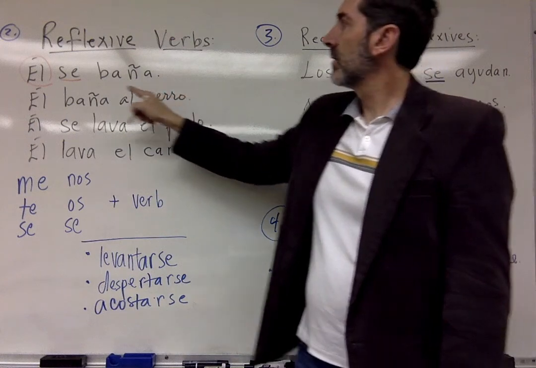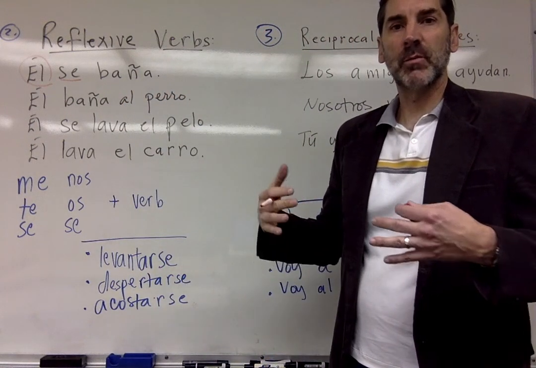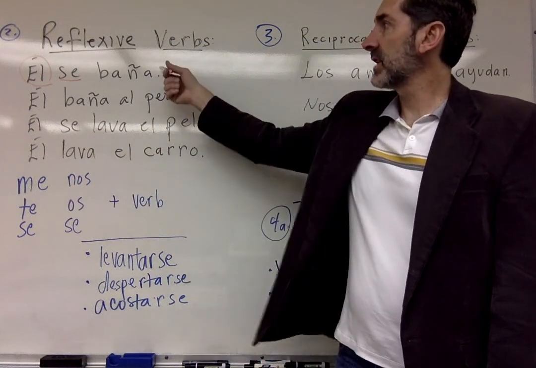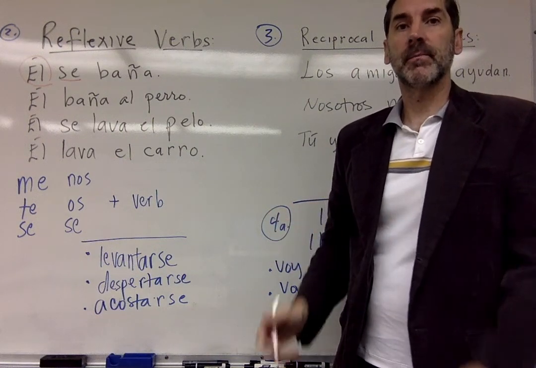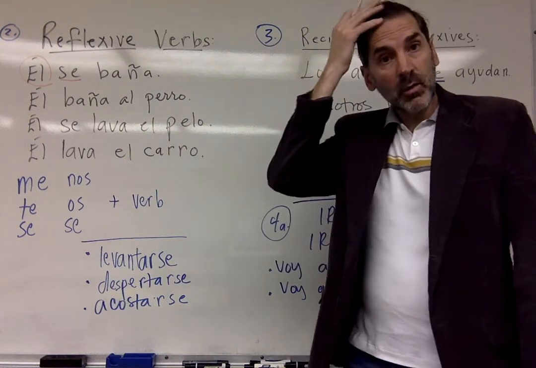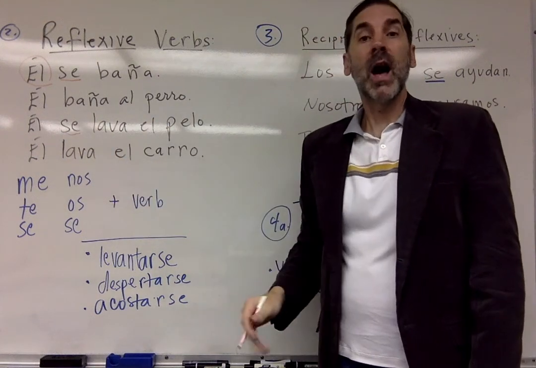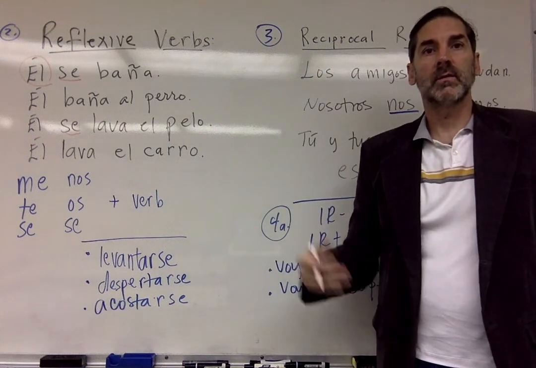In this example, no reflexive pronoun is required because the action is performed on something else, in this case, the dog. In the first example, the action is performed on the speaker. That's what makes the sentence reflexive. Él se lava el pelo, reflexive. Él lava el carro. He's washing the car.